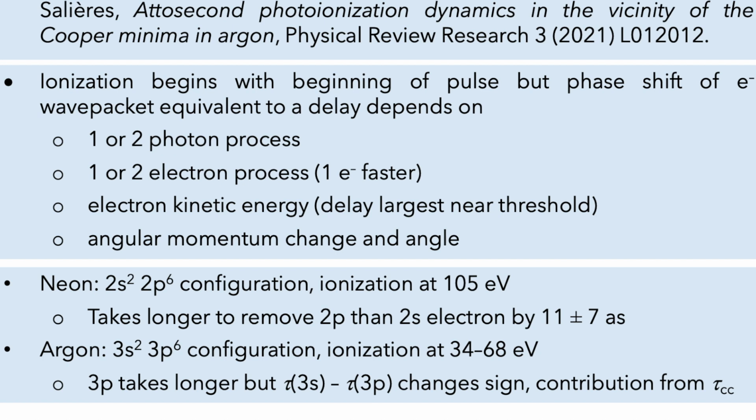The argon system is a little more complex. Again, the p electron is slower. However, it's a little more difficult to unambiguously measure that atomic response time because of the contribution of this tau_cc term that is introduced by the second photon in the measurement process.